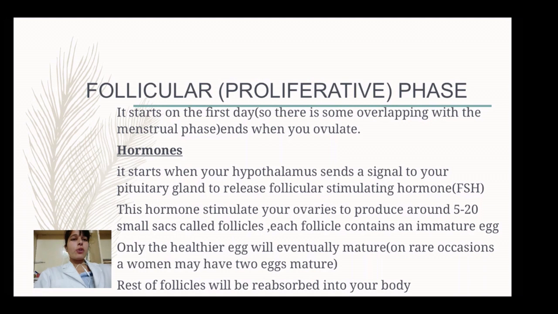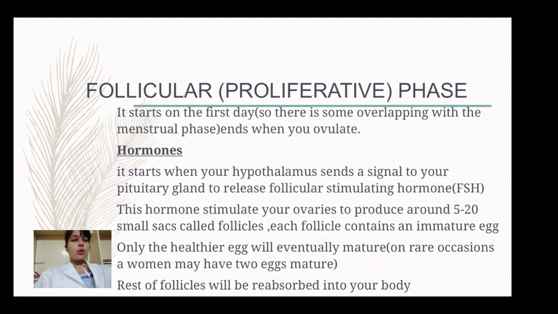Now next is the follicular or proliferative phase. The menstruation phase has been completed, and after that the follicular phase will be starting. It starts on the first day, so there is some overlapping with the menstrual phase, and it ends when you ovulate. The menstruation phase is from 0 to 6 or 7 days, but the follicular phase is also from 0. So sometimes there is overlapping between the menstruation phase and the proliferative phase. The beginning of both is the same, but the follicular phase ends when there is ovulation.